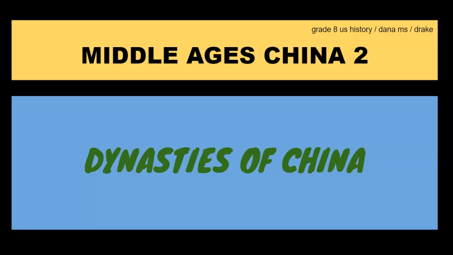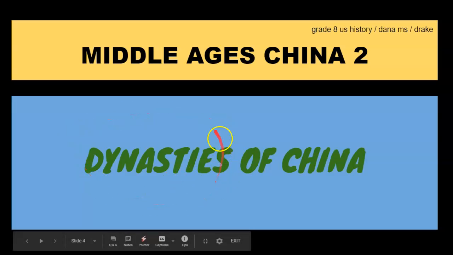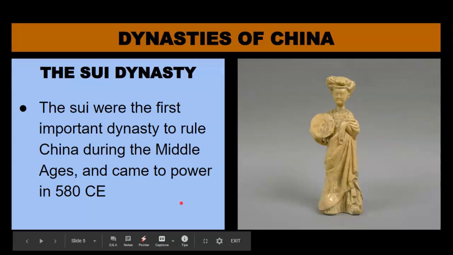So a dynasty is a ruling family that serves as a government in a nation. In China during the Middle Ages, there were 4 main dynasties that we're going to look at: the Sui, the Tang, the Song, and the Yuan. In a moment we'll get started looking at the political history of Middle Ages China and who these dynasties were. So here we go. The first dynasty we're going to look at came to power in 580 CE.